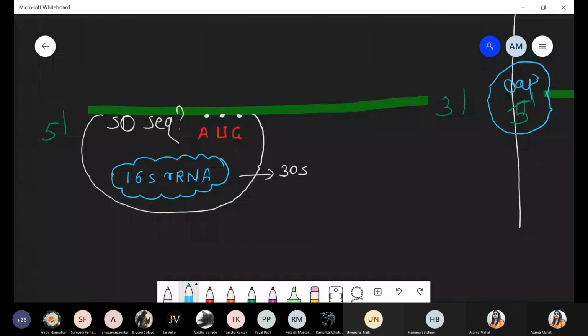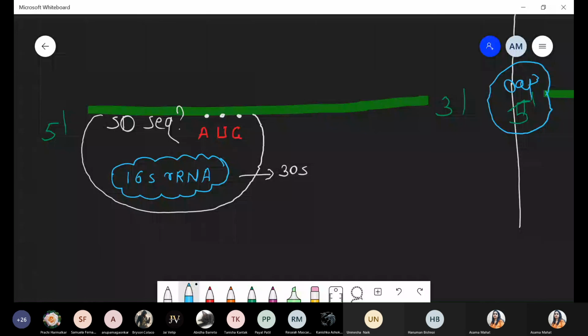And there is one extra piece of information: the 16S rRNA has some sequence for the RNA, and that RNA sequence should be complementary to the Shine-Dalgarno sequence, because Shine-Dalgarno also has a sequence, that is AGG, AGGU. And the 16S rRNA has an anti-Shine-Dalgarno sequence. So the Shine-Dalgarno sequence and the 16S rRNA sequence will match. If there is 100% matching, meaning AGGU, the 100% complementary sequence present on the 16S rRNA, then the ribosome attaches 100% easily with the messenger RNA.